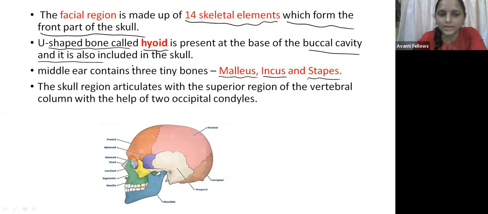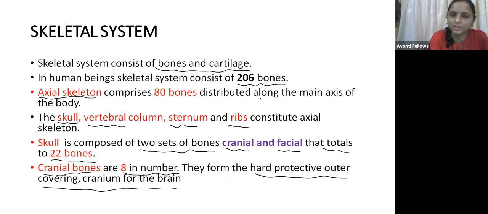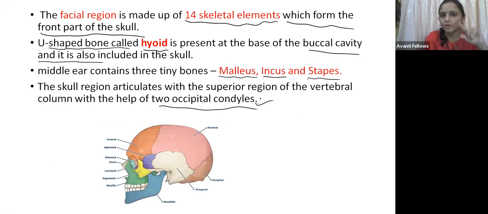Now the skull region articulates with the superior region of the vertebral column with the help of the two occipital condyles. So guys, here we have learnt about the skull. It consists of the cranial and the facial bones. In the cranial, we learnt about 8 bones, and in the facial, we learnt about 14 bones, including the hyoid and the ear ossicles.